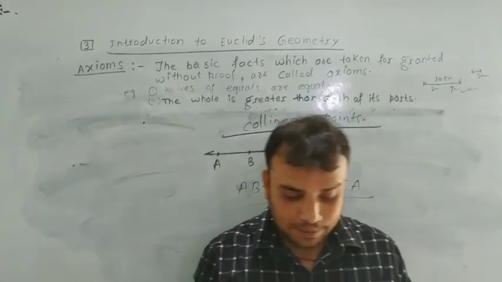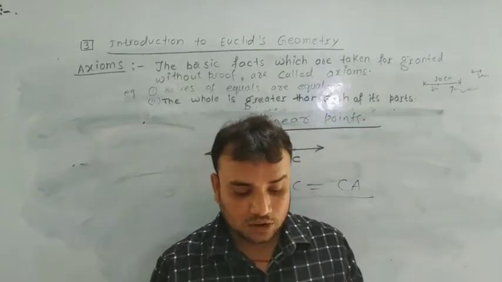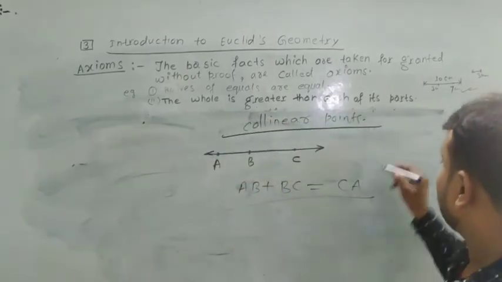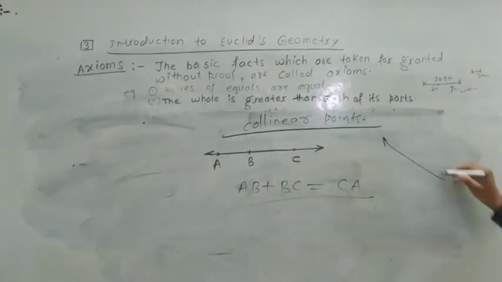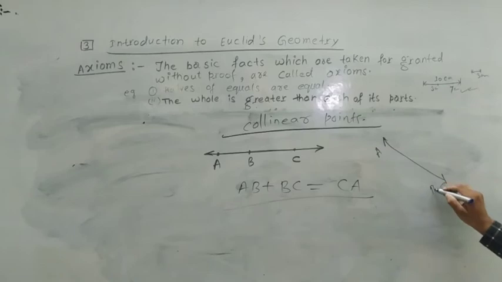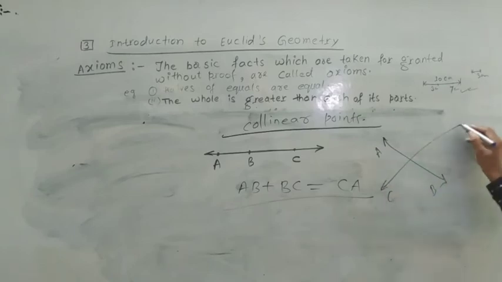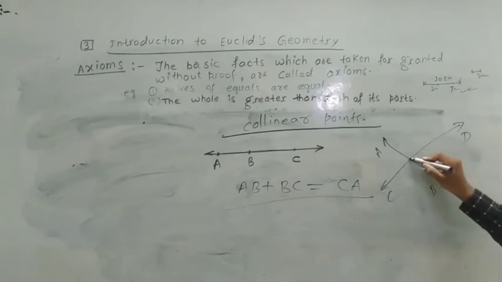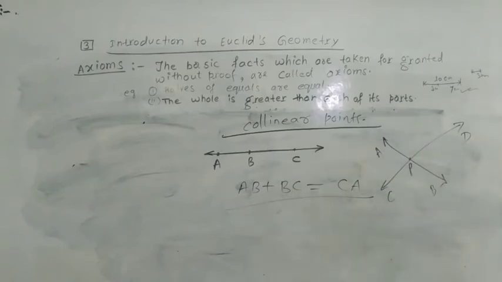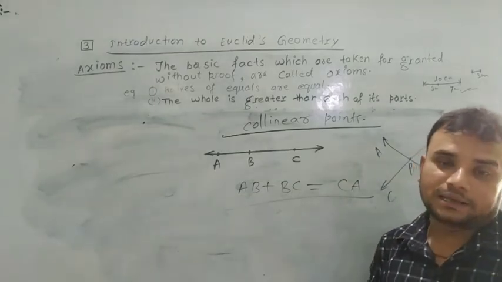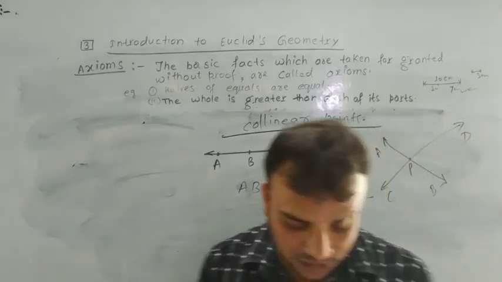Now, intersecting lines. Two lines having a common point are called intersecting lines. If AB and CD are two lines intersecting at common point P, then AB and CD are intersecting lines. Next, concurrent lines.